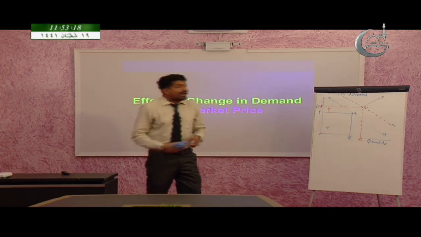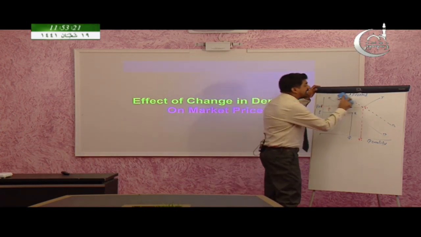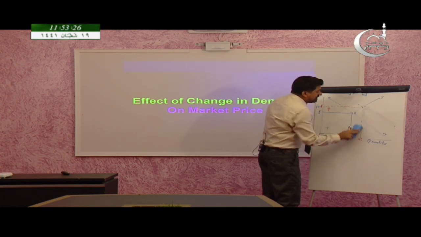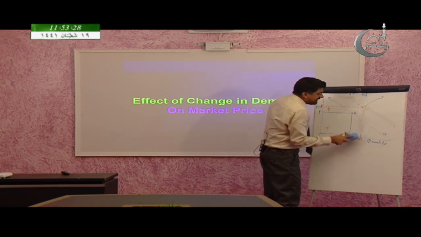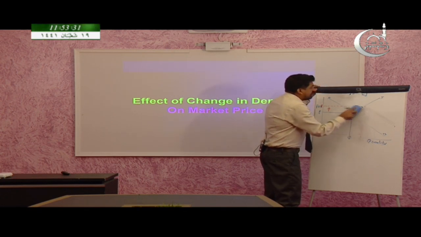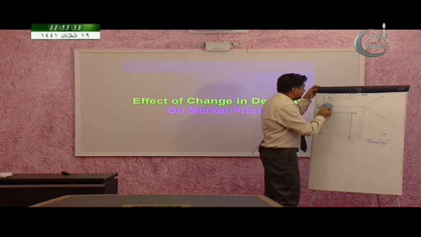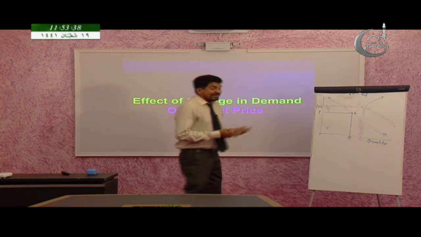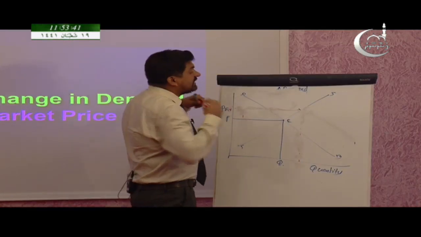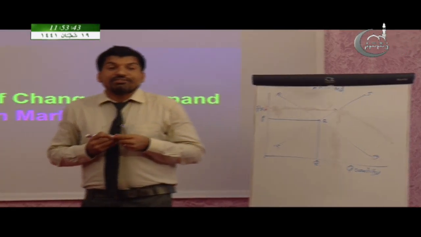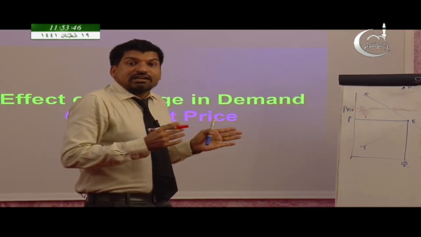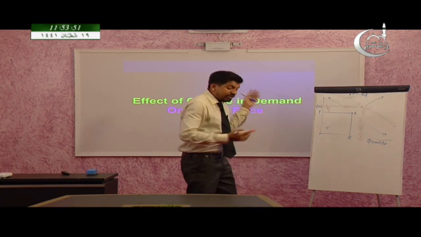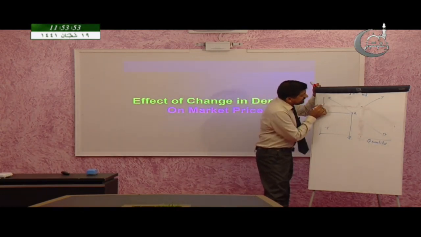And next, what will happen to the market price if there is a decrease in demand? Very simple, in the same way, only the difference is the demand curve will shift to the left. So, the effect of decrease in demand. Decrease in demand means the demand curve will shift to the left, that means towards your left hand. So when I face this demand curve, this is the left side. So the demand curve will shift to the left side.